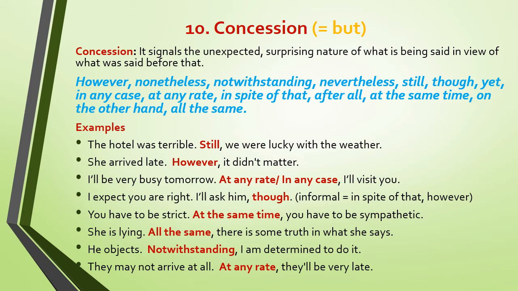Another example, you have to be strict. At the same time, you have to be sympathetic. So at the same time here does not express time. It expresses concession. The next one, she's lying. All the same, there is some truth in what she says. Here you see, we mean she's lying, but there is some truth in what she says. He objects. Notwithstanding, I am determined to do it. This is the meaning of but. They may not arrive at all. At any rate, they'll be very late.